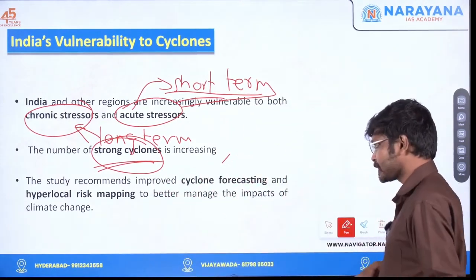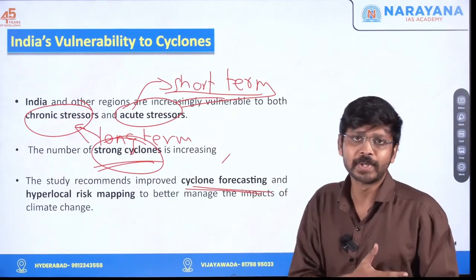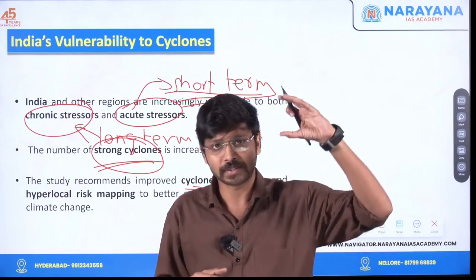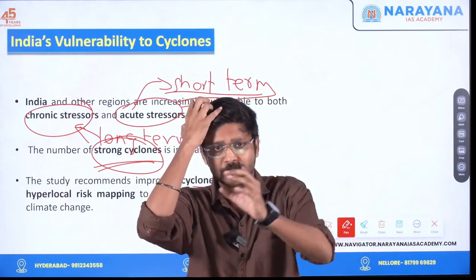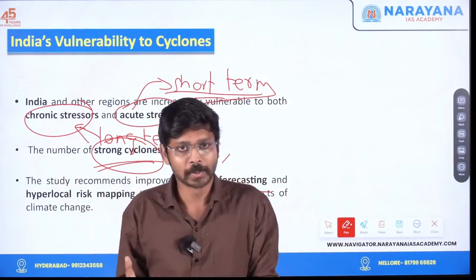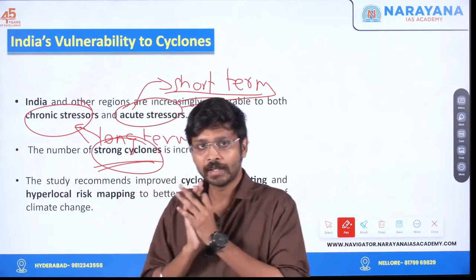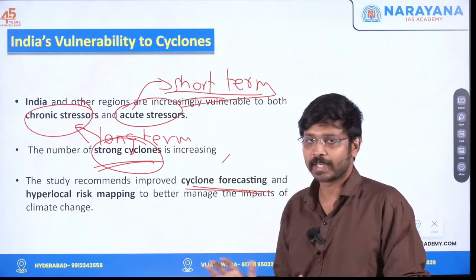Again, the study recommends improved cyclone forecasting. Obviously, mostly we'll be using data based on the normal patterns only. Like this month it will be monsoon, this month there won't be monsoon, this month will be a colder month. So like that only. But due to climate change and due to El Nino and La Nina, we have to consider that also while making the prediction.